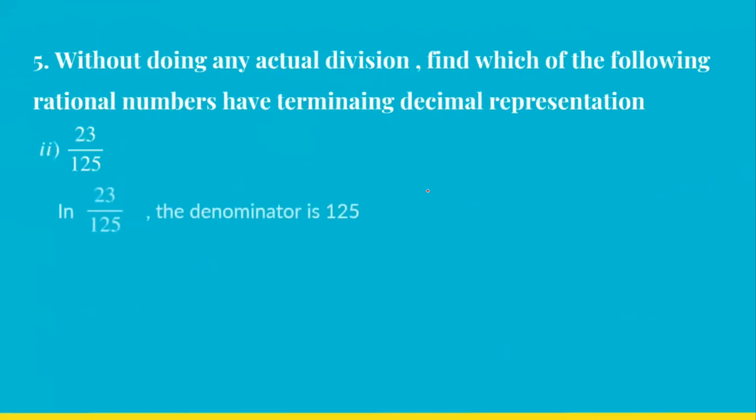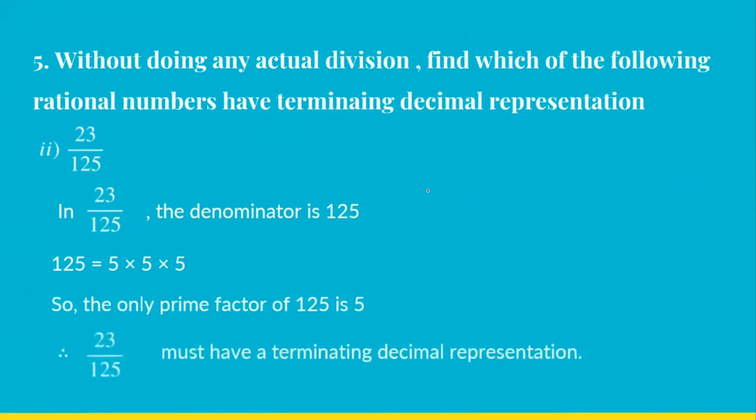And the second part is 23 by 125. So 125 is the cube of 5. So 5 into 5 into 5. Only 5 is the prime. So definitely 23 by 125 must have a terminating decimal representation. Just remember 2, 5, or 2 and 5 both, nothing other than that.